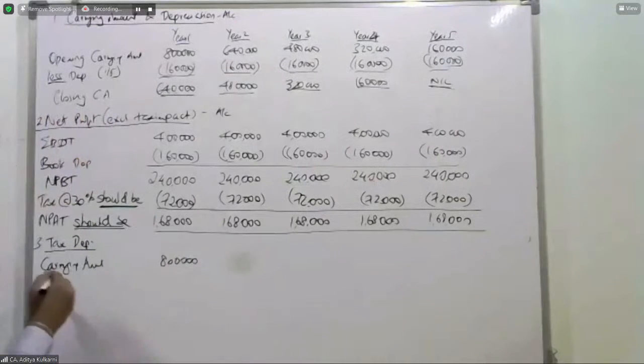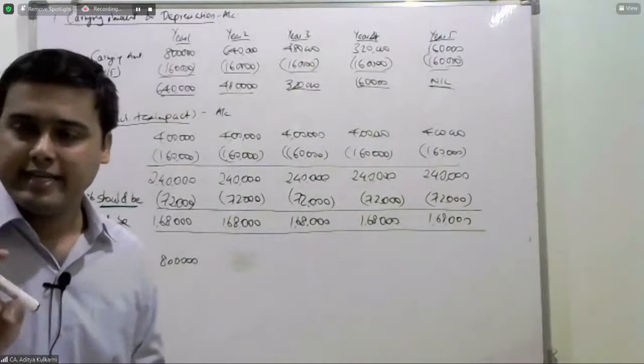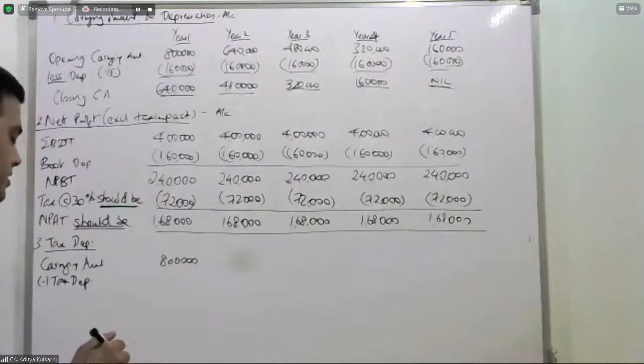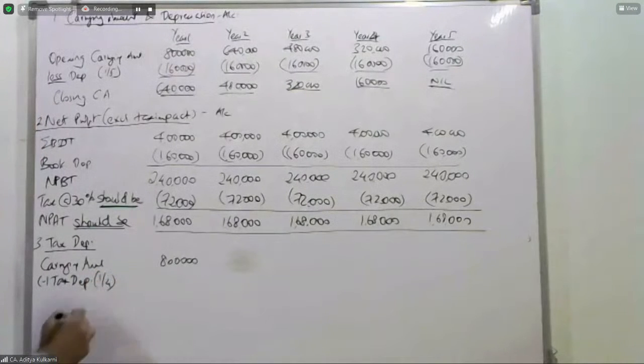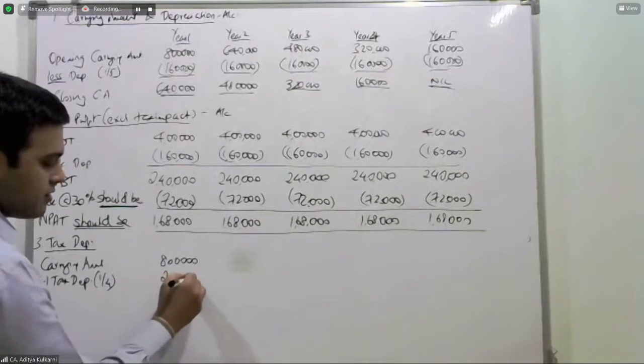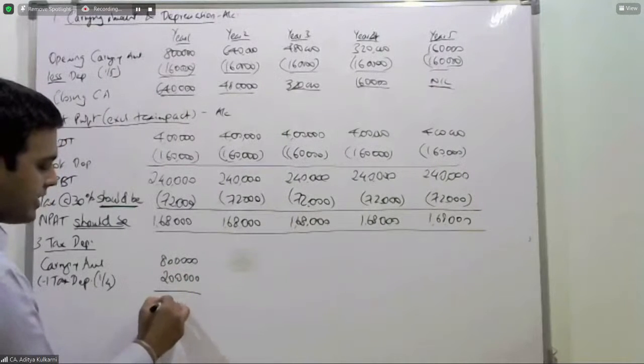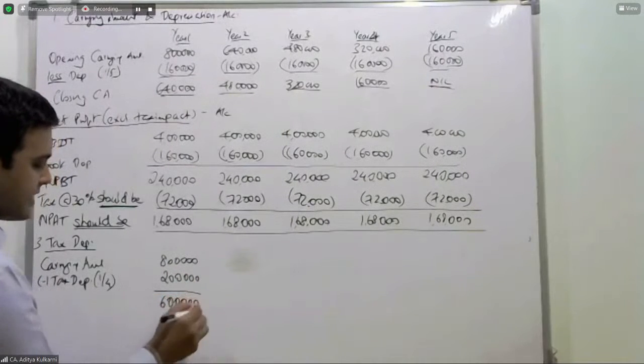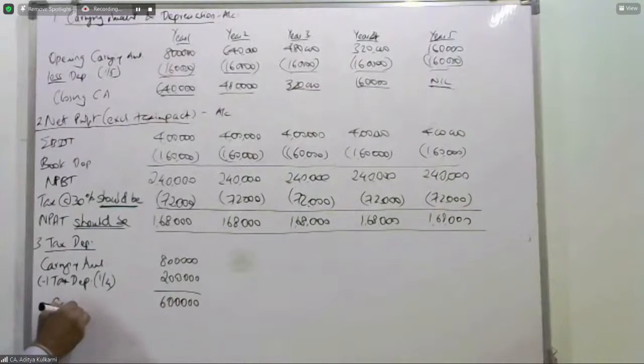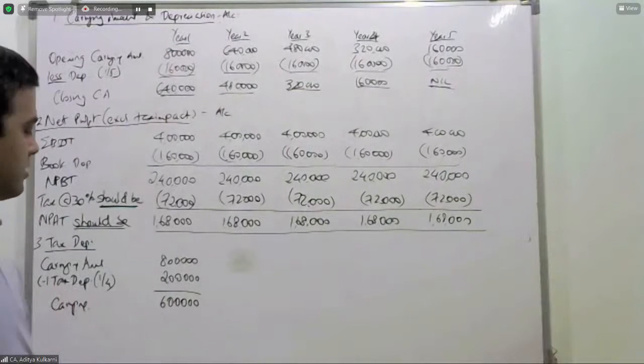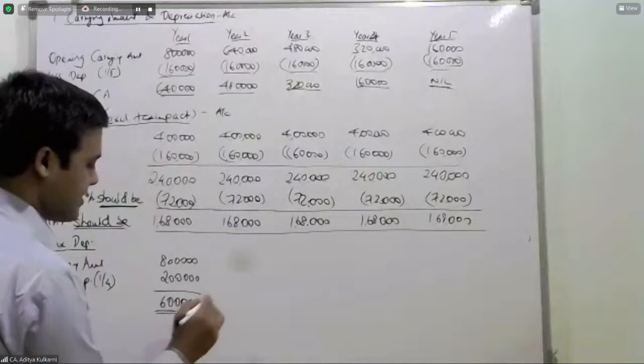Carrying amount is 8 lakhs less tax depreciation. What is the tax depreciation? SLM basis over 4 years. So 1/4, this will be 2 lakhs. So 8 minus 2, 6 lakhs. This is the carrying amount.